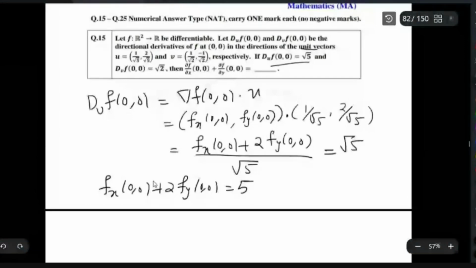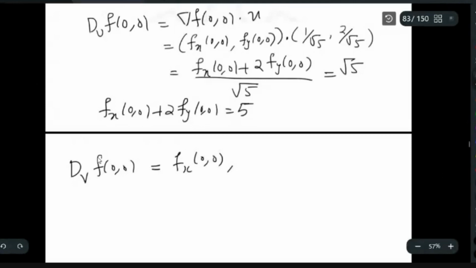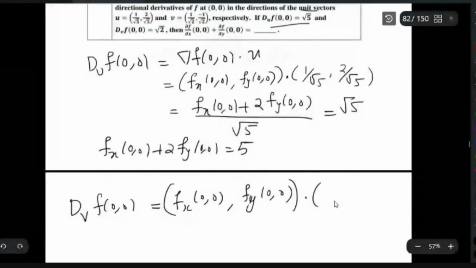Now again, the directional derivative in the direction of v is given. What is that? Dv f at (0,0) is nothing but (fx(0,0), fy(0,0)) dot (1/root 2, minus 1/root 2).